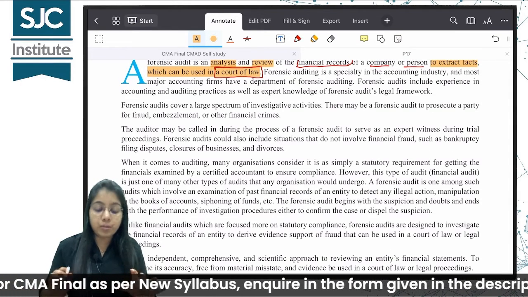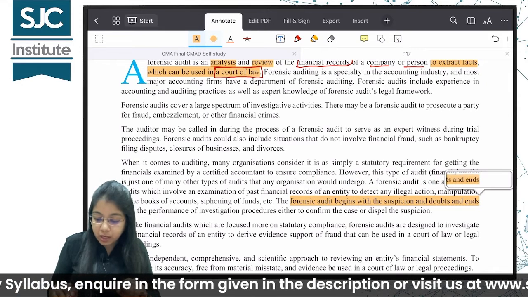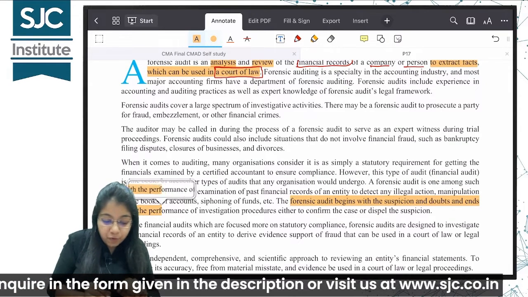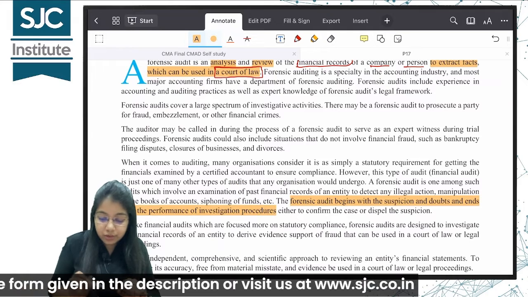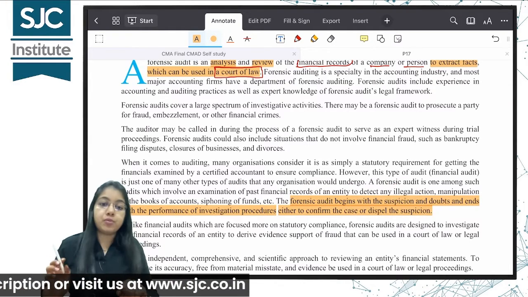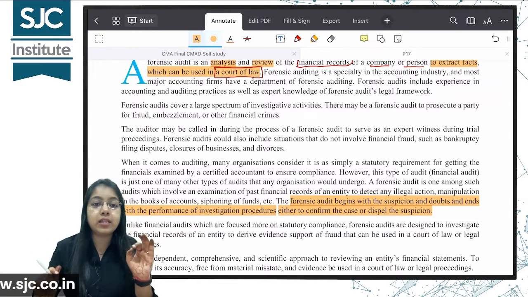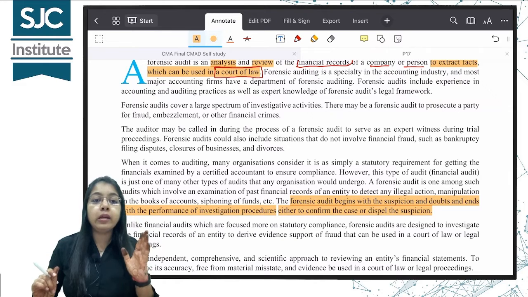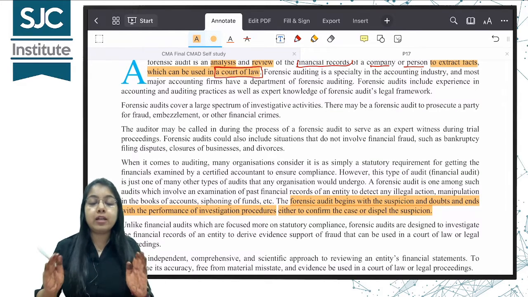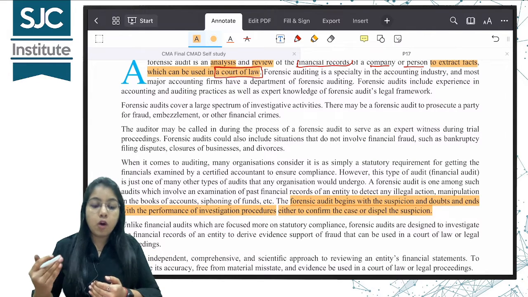I have explained the meaning. Forensic audit begins with the suspicion and doubt and ends with the performance of investigation procedures, either to confirm the case or to dispel the suspicion. So what can it be? Either what you suspected is true, and it is found true with the support of some evidences, or it is dispelled. That means what you suspected is not true. All right.